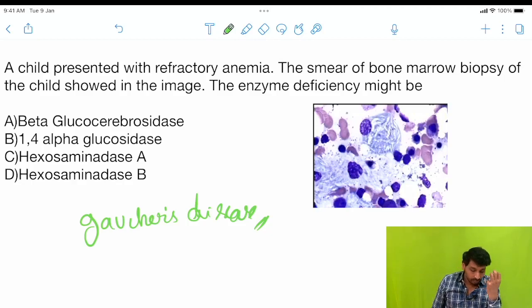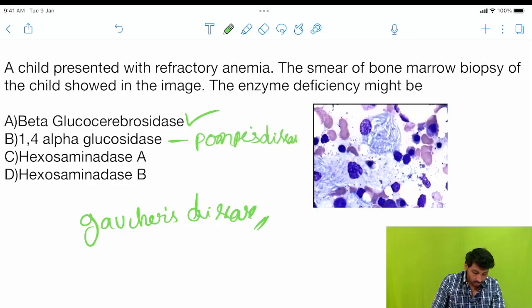As glucocerebroside accumulates in the cells, they give a crumpled tissue paper structure. So the enzyme deficiency is beta glucocerebrosidase. Alpha glucosidase gives Pompe's disease, and hexosaminidase A and B are ruled out options. So the correct option is beta glucocerebrosidase, that is Gaucher's disease, right.